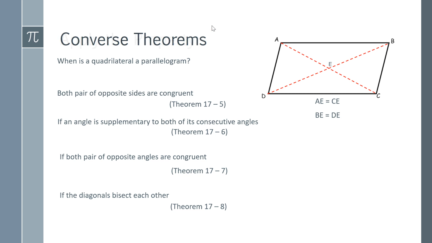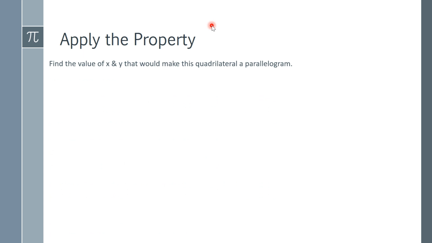So let's take a look at how we're going to apply some of these. We're going to find the value of x and y here that would make this quadrilateral a parallelogram. So what do we know here? We're given stuff about sides. So we're going to use the first theorem that we talked about, which is that the opposite sides have to be congruent. So 4x minus 2 would have to be the same as 3x plus 3. And then 3y would have to be the same as 4y minus 4.